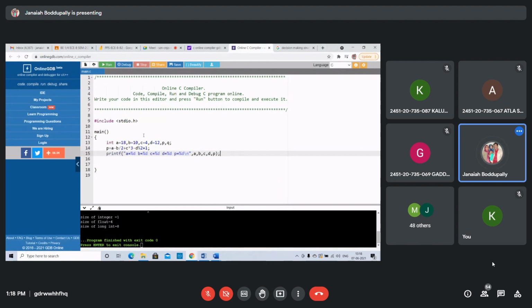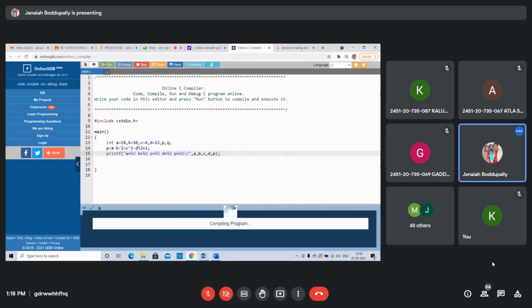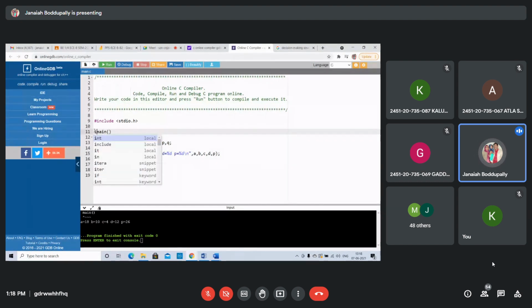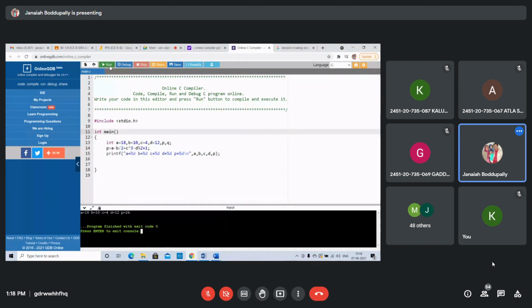Right? See what you get. What is the P value we got, 26? Yes. If you write void or int, it is not displayed. A equal to 18, B equal to 10, C equal to 4, D equal to 12, P equal to 26. We got all the values.